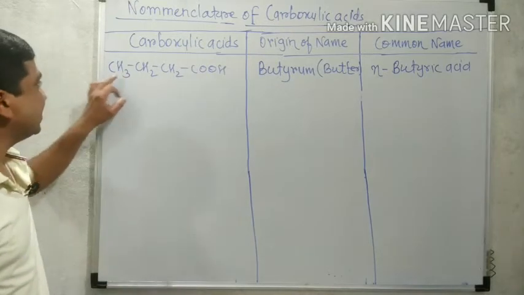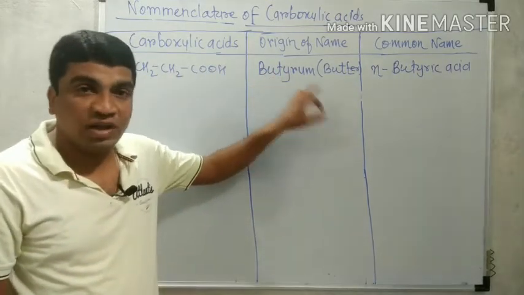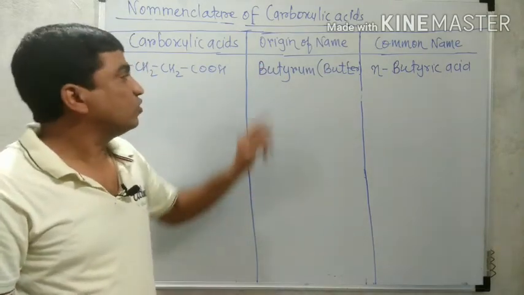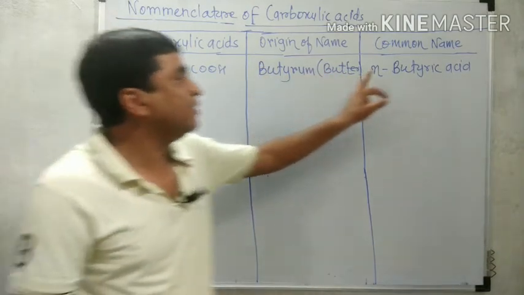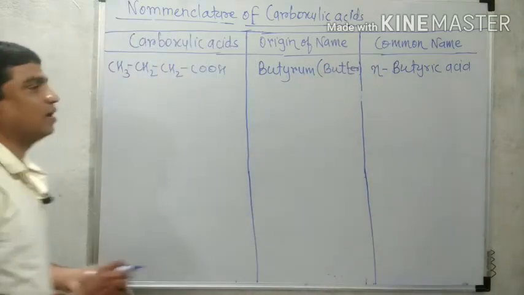So look at CH3CH2CH2COOH, obtained from butyrum. Butyrum is called butter. Butter means a milk product. And therefore from butyrum it is n-butyric acid, with n for the normal chain of 4 carbons.